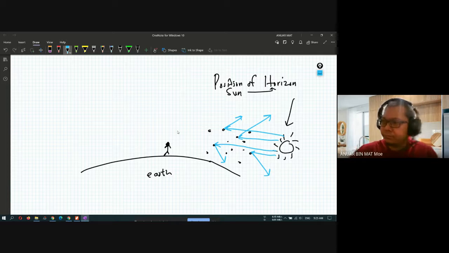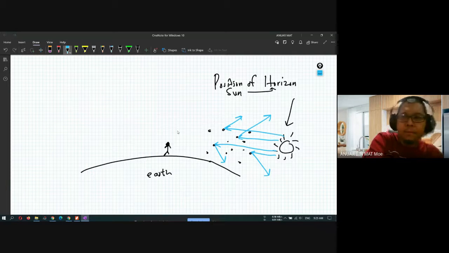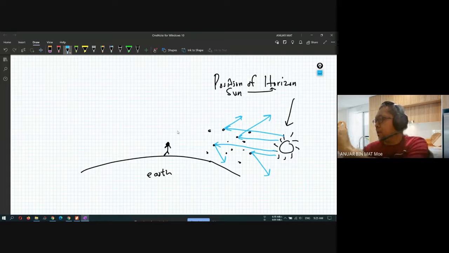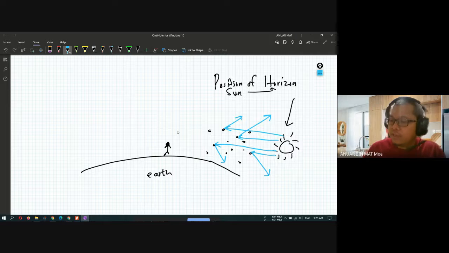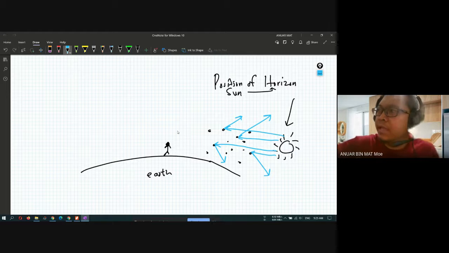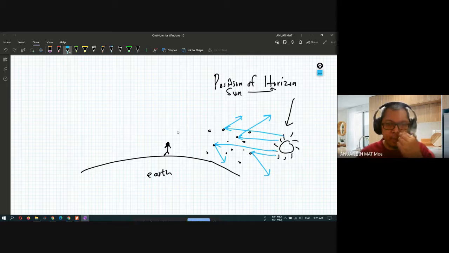Okay, do you understand this? It is all about the position of the sun, whether it is directly above us or on the horizon. That affects the scattering of light. But most of the light scattered is blue light. Class, you just remember that. Most of the light scattered is blue light, right?